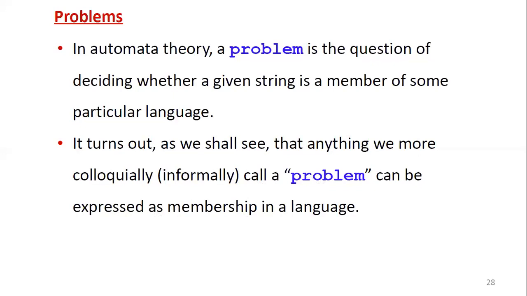Simply we'll call it membership in a language. Suppose you are a member of a particular association, a professional body, or the institution where you are studying. Your authorization is verified and checked, based on authenticity. If you belong, then you are a member. That is the membership. If your authorization fails, you are not belonging, you are rejected.